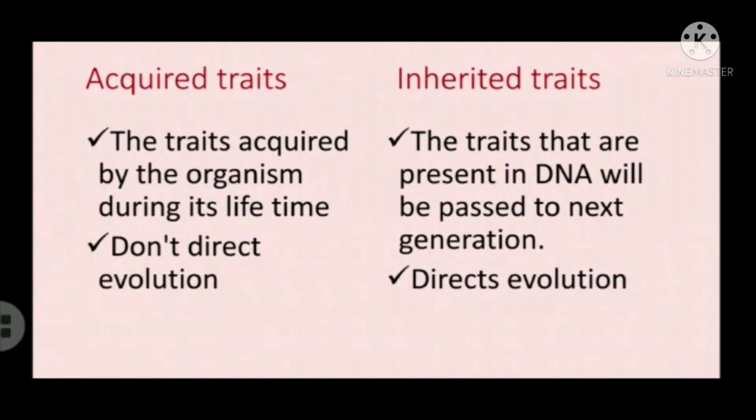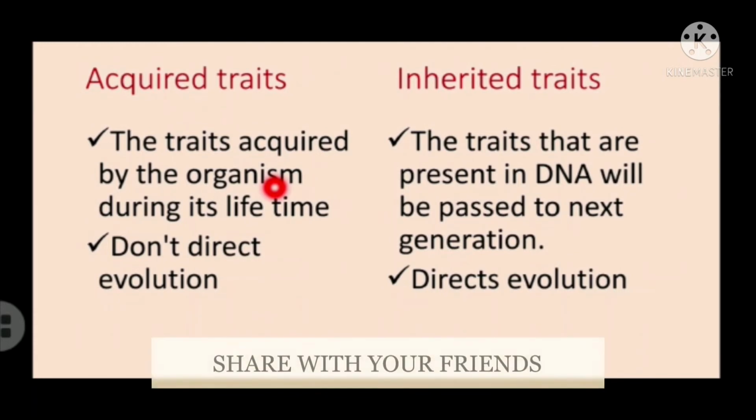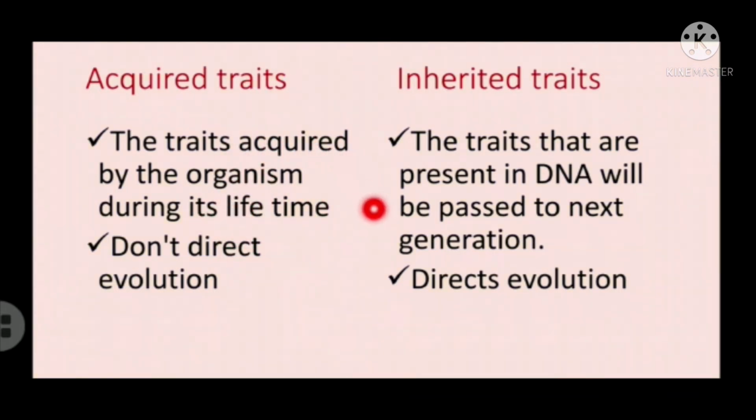Next, let me see what are the differences between acquired traits and inherited traits. Acquired traits are the traits acquired by the organism during its lifetime. Whatever knowledge we gain during our lifetime, like learning, reading, or learning to cycle, are all acquired traits, and they do not direct evolution, because that happens only in the body cells, not in the germ cells.